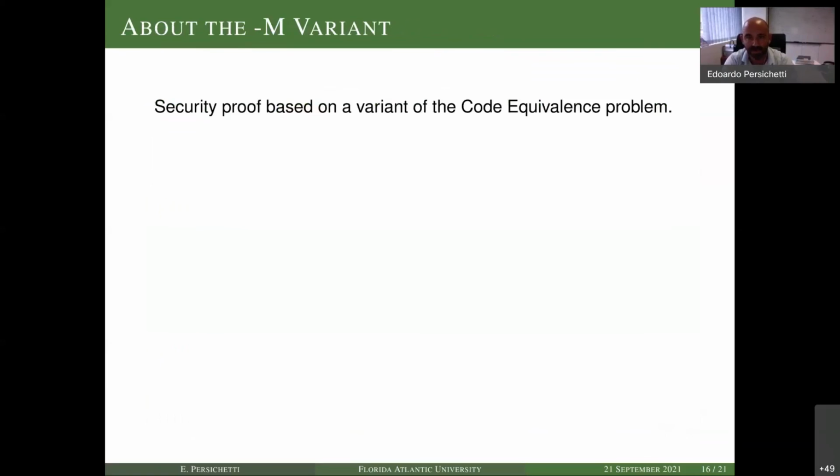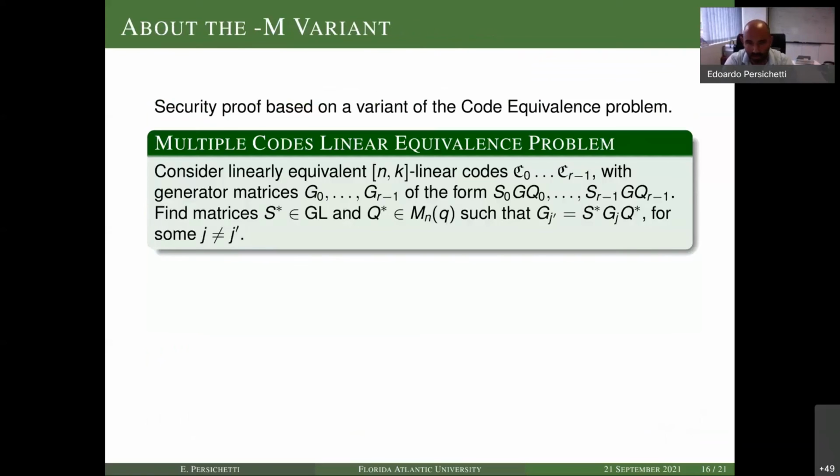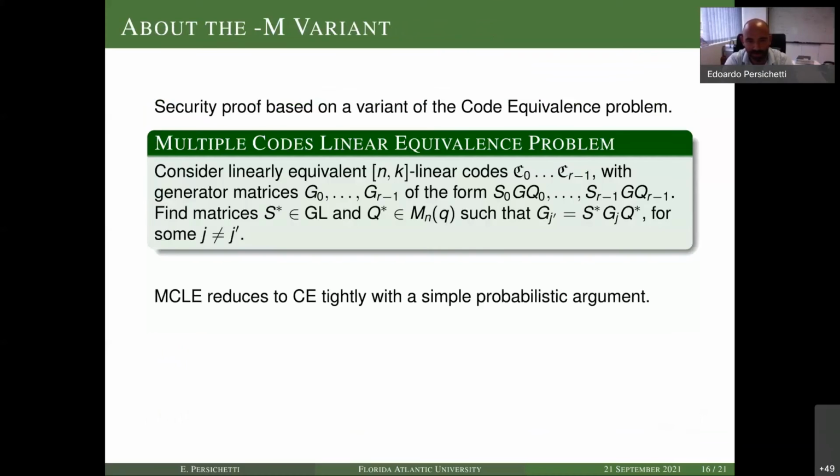Instead of using code equivalence, we use multiple codes, what we call the multiple codes linear equivalence problem, which essentially asks to find a map between any two codes among a collection. We show that this problem reduces tightly to the code equivalence problem. We have a simple probabilistic argument. We have about a loss of 1/2 in the argument, but this is not a big deal.